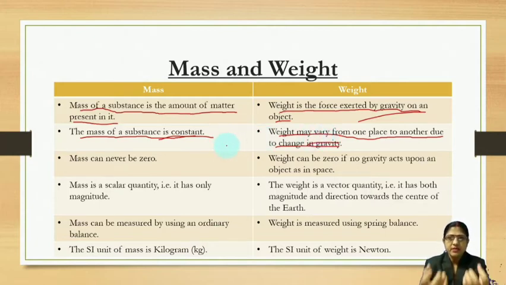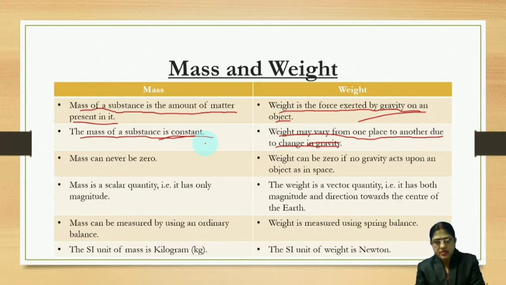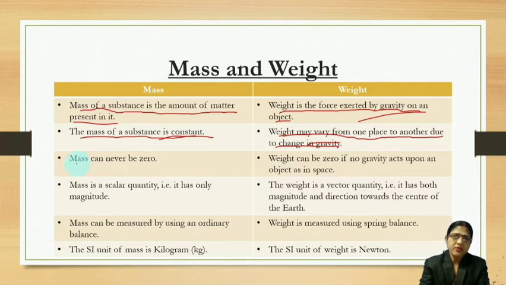Weight is the force exerted by gravity, and gravity always pulls the object or substance downward, towards the center of the earth, as we know from Newton's experiment. Mass can never be 0. Can it be 0? No. But weight? Yes, of course. It can be 0 if g is 0, if no gravity acts upon an object, as in space. Weight can be 0.